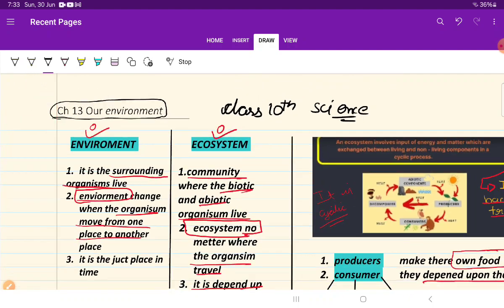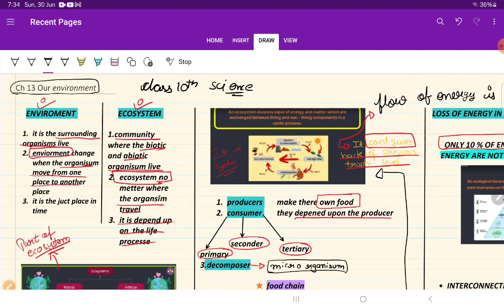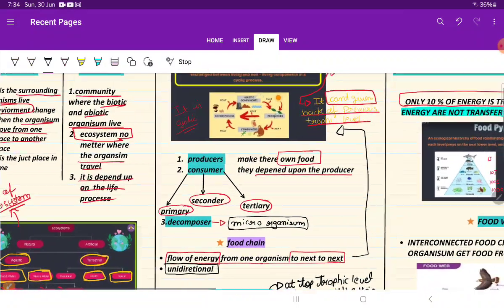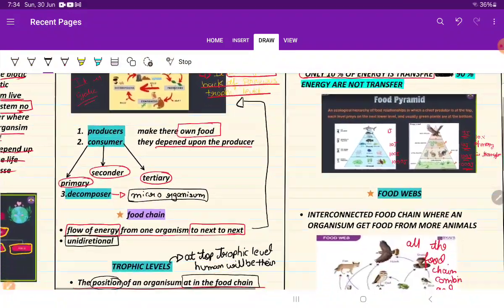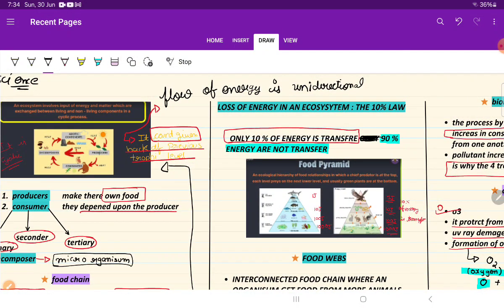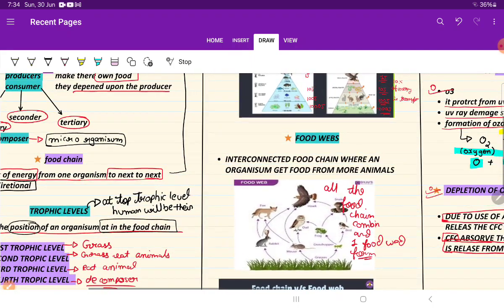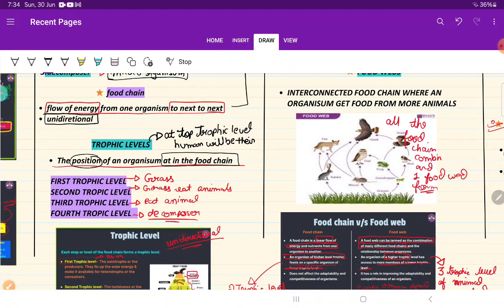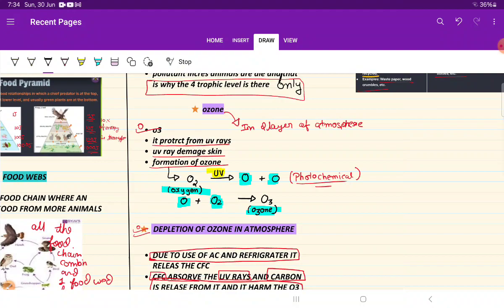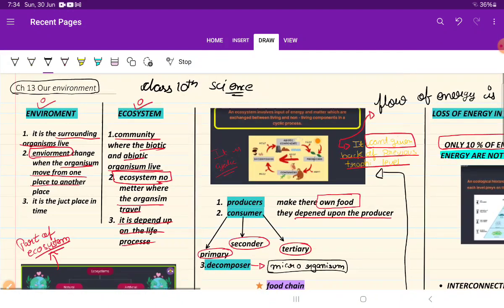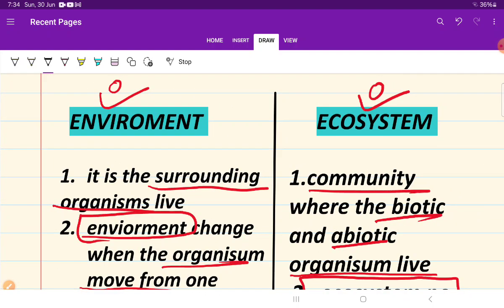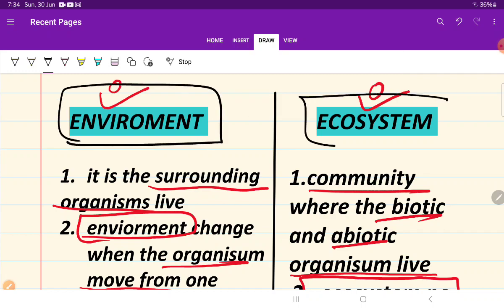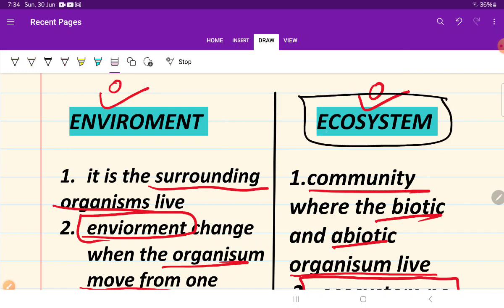In this chapter, we are going to learn about environment, ecosystem, then trophic level, then the loss of energy in ecosystem, the 10% law, then food chain, food web, trophic level, then biodegradable, non-biodegradable, ozone, biomagnification, ozone depletion, and ozone formation. So let's start with our first topic, environment and ecosystem. What is the difference between our environment and ecosystem? Let's do one by one.